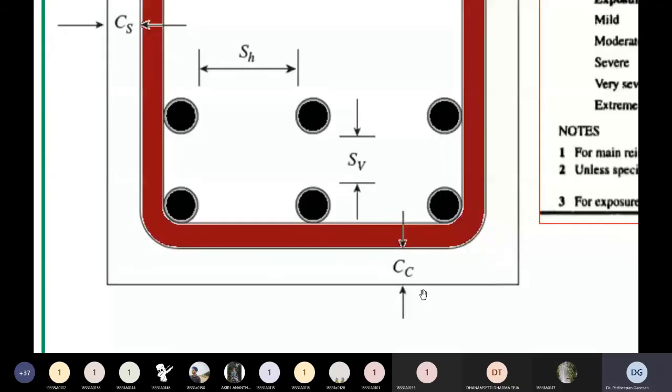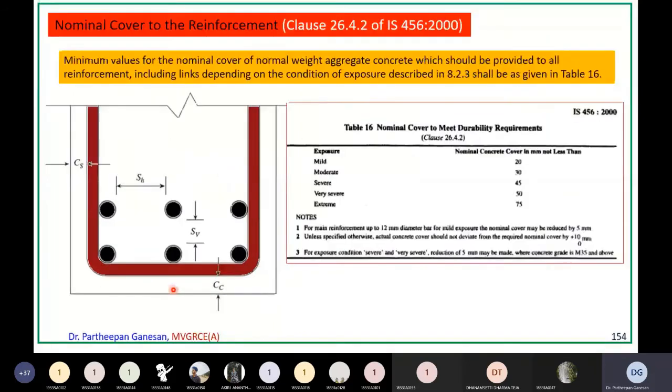Either I can zoom or I can point, I cannot do both. So here it is clear. This is called a link or stirrups, this brown one, and this is your concrete exterior surface.